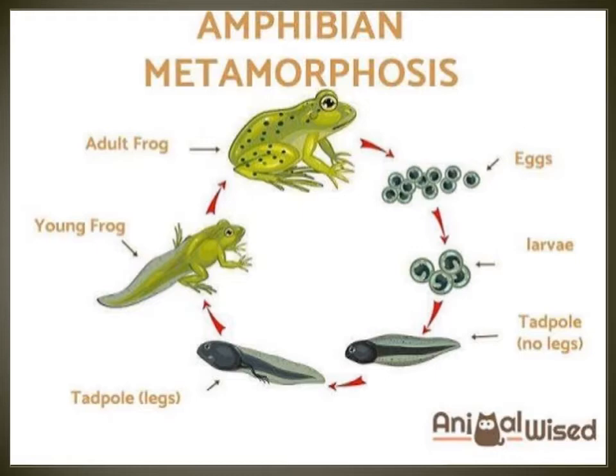Next you see young frog that has 4 legs and tail also. Next you see the adult frog. This is metamorphosis going on. During this, the physical body will change, the characteristics during development of an animal. Everybody understood, children?